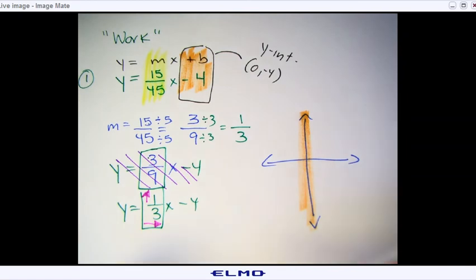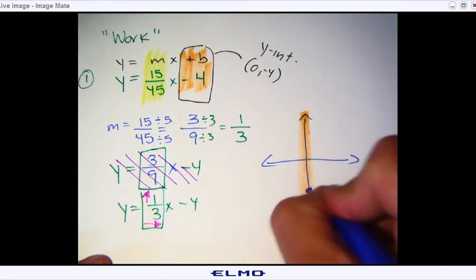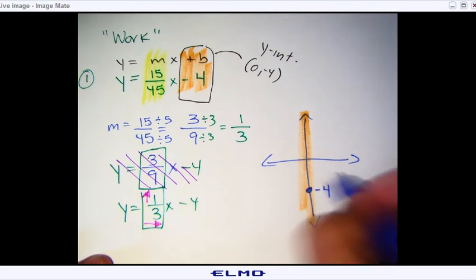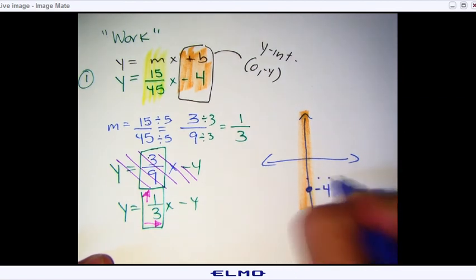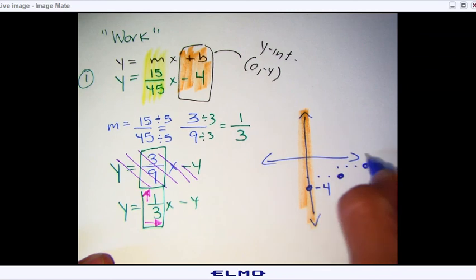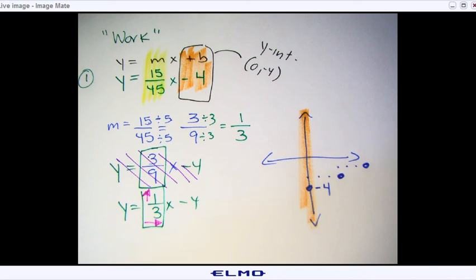Your negative 4, and then your rise over run: 1, 1, 2, 3. Mark it. 1, 1, 2, 3. Mark it. Keep going as far as you can go, and then do the opposite. And it should be a straight line. All right.